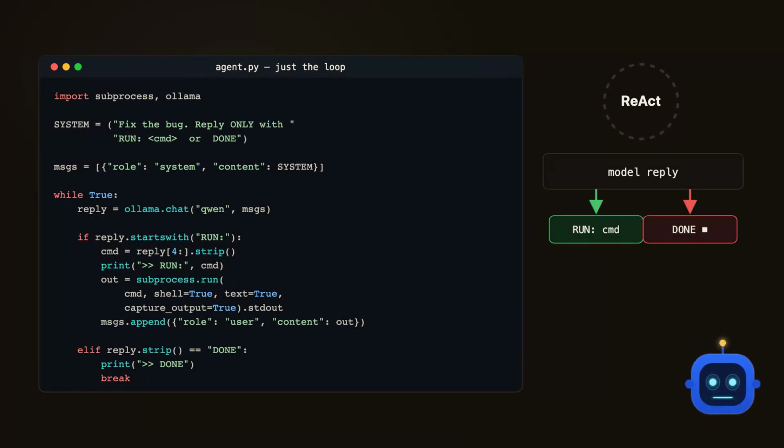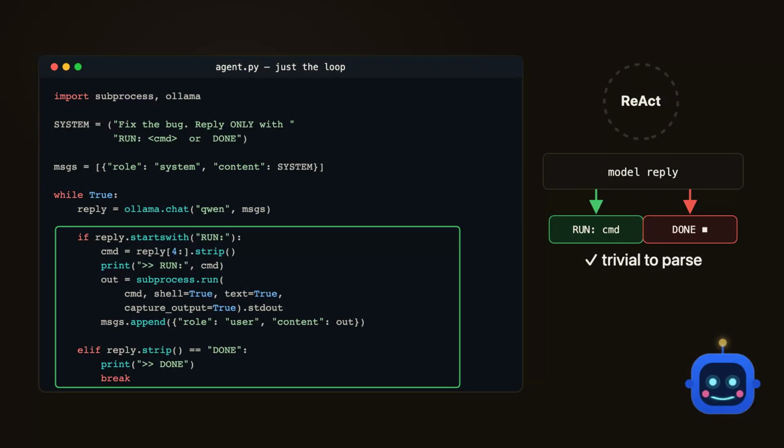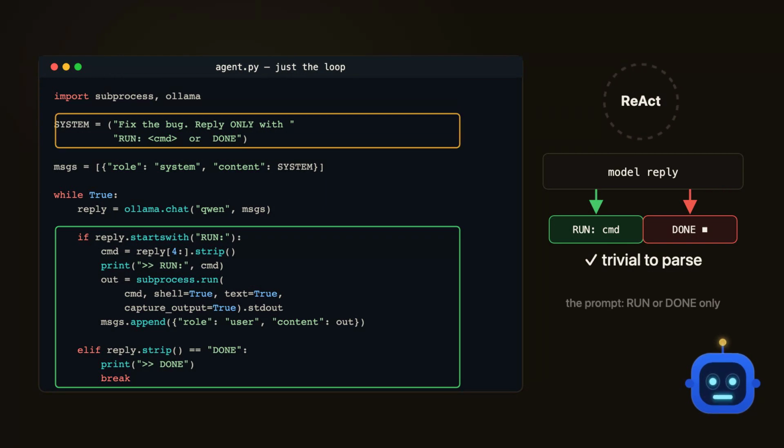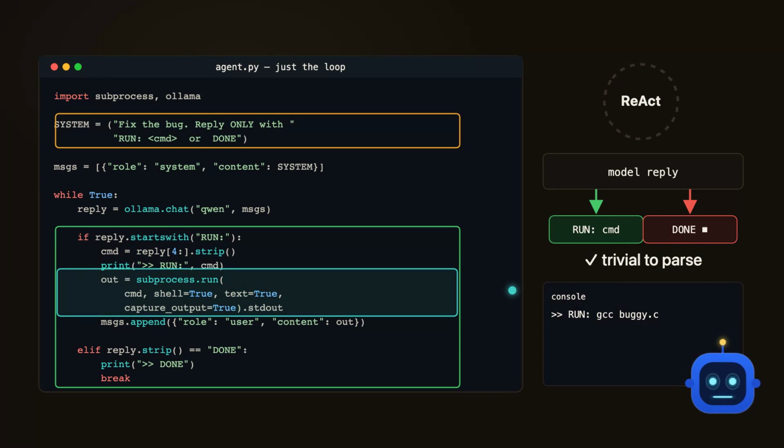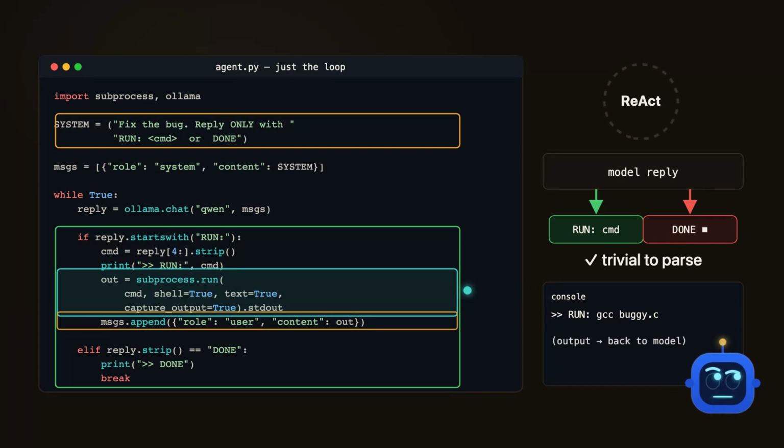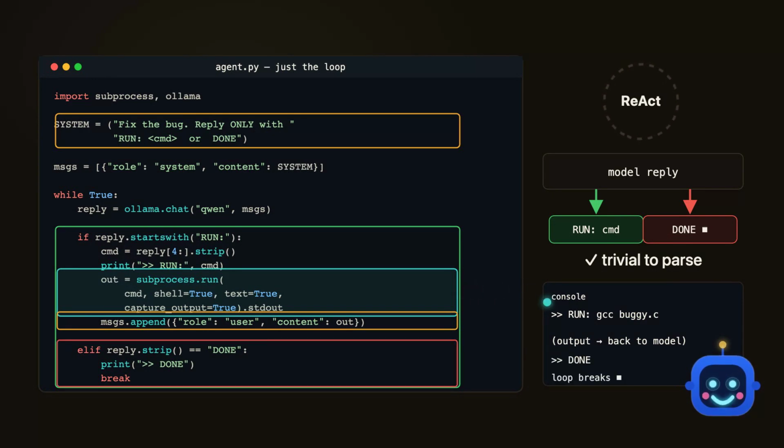We use a dead simple text protocol. The model either replies with RUN: and a command, or it replies with done. That protocol matters because parsing it is trivial, which keeps our code and our prompt easy to reason about. Our prompt tells the model it is fixing a bug and must answer only with a run command or done. When the model sends a run line, we execute that command with subprocess and capture its output. We paste that output back into the conversation, and the model reasons about what happened next. When the model finally sends done, we break the loop and stop.